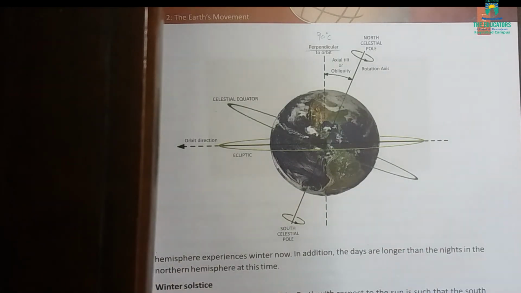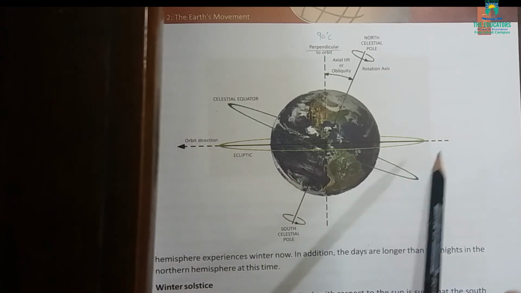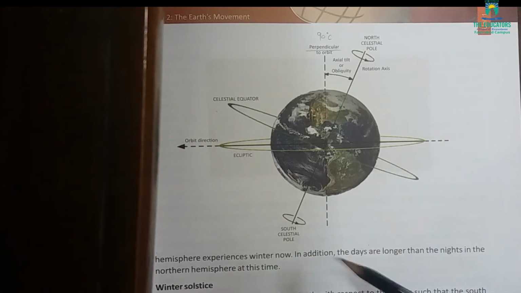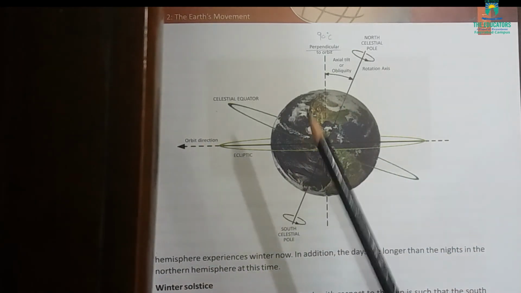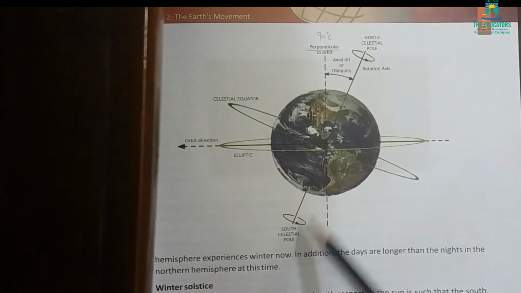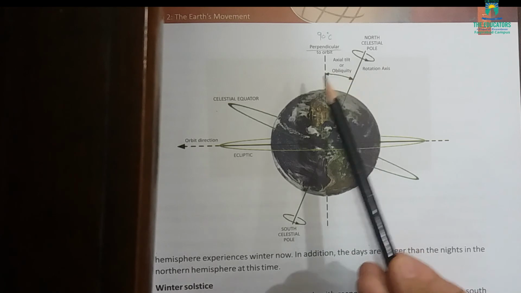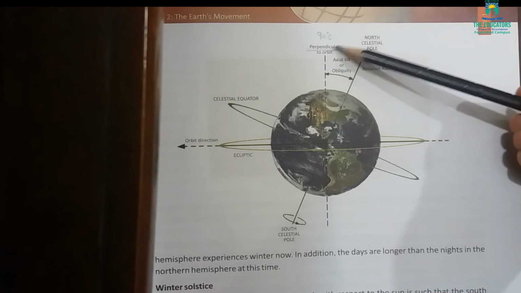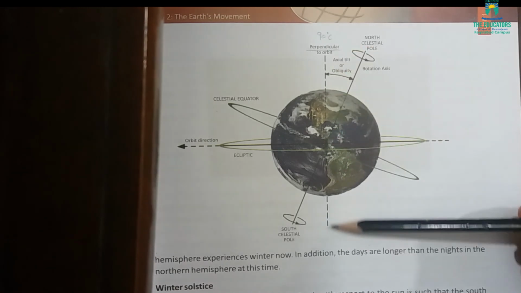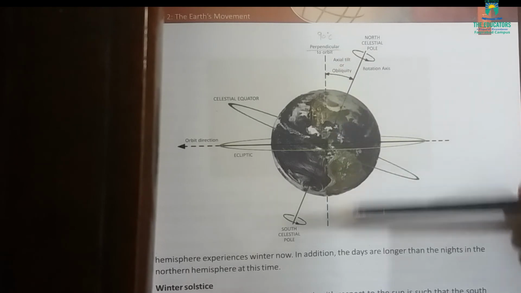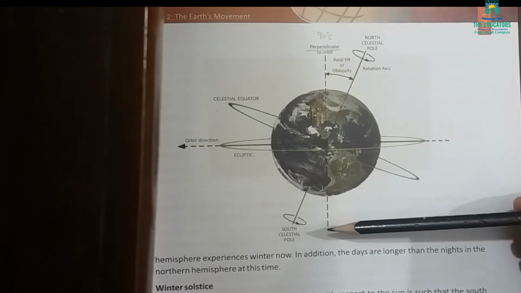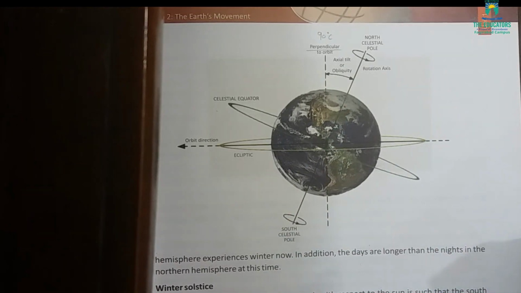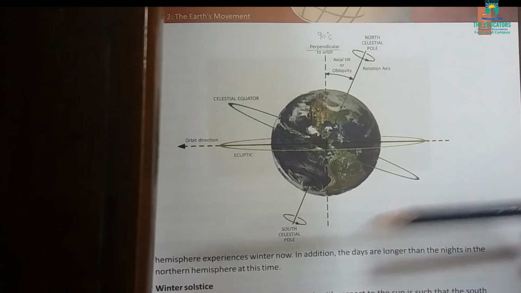Page number 13, look at this diagram. This is the orbit direction, meaning the earth rotates around the sun in this orbit. Okay. So this is the south pole, this is the north pole. It is given in this picture as an angle, like when the north pole is inclined. When it is straight, perpendicular to the orbit, at a 90 degree angle, it will experience equinoxes. But when the north pole is inclined or the south pole is inclined, depending upon the position of the earth, it will experience summer or winter seasons.